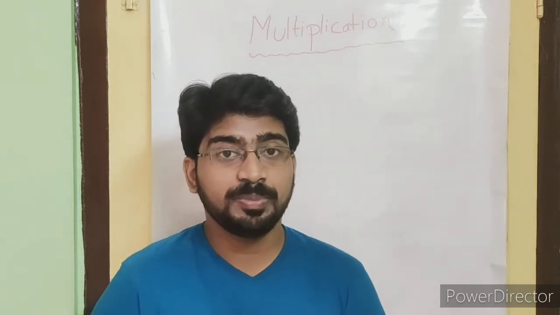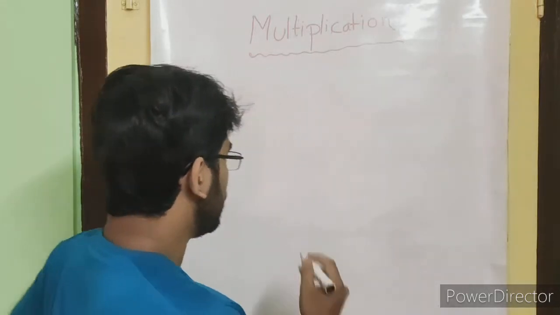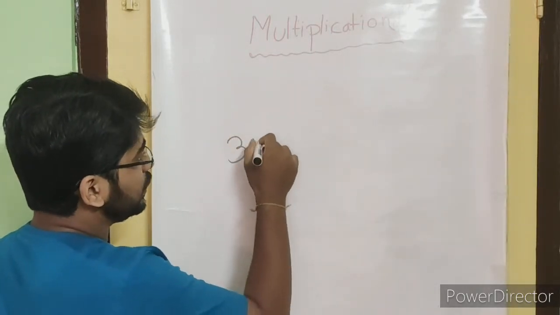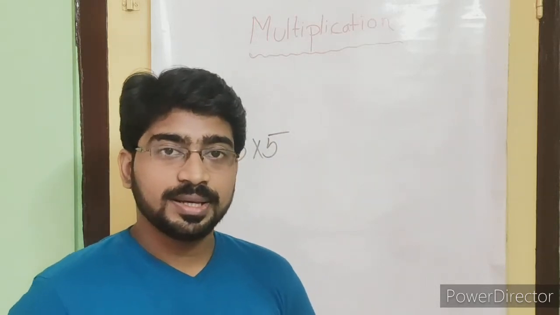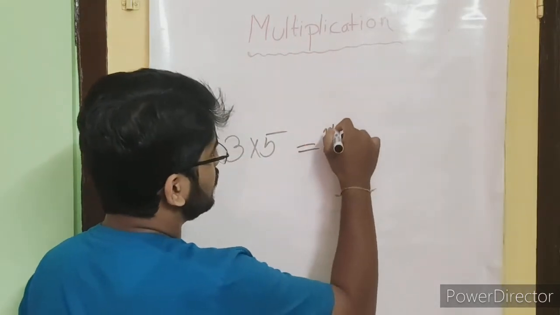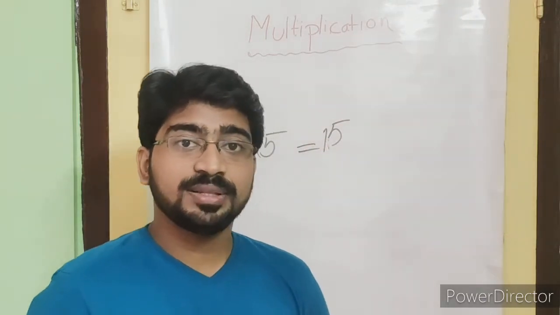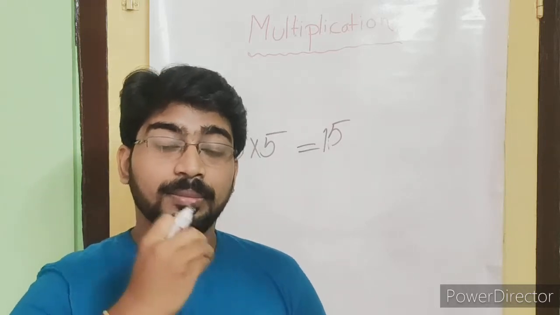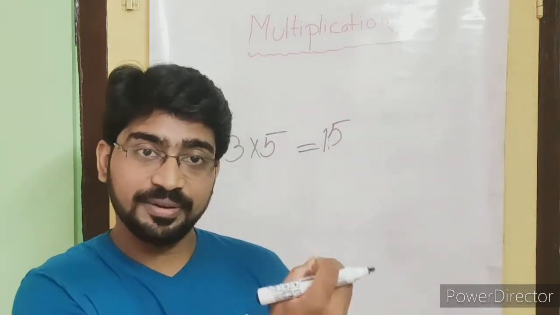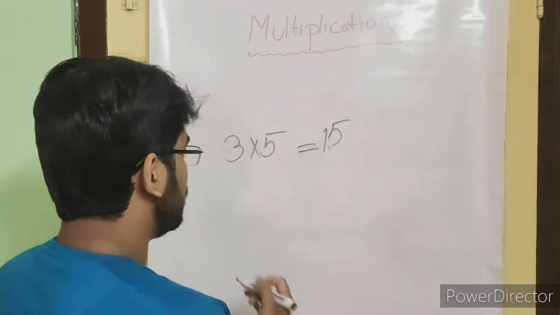So how is it repeated addition? Suppose we consider 3 into 5. 3 into 5 means you can say 15. But how does it come? 3 into 5 means 3 times 5. মানে 5 টা 3 বার আসবে, 3 times মানে 3 বার আসবে 5.